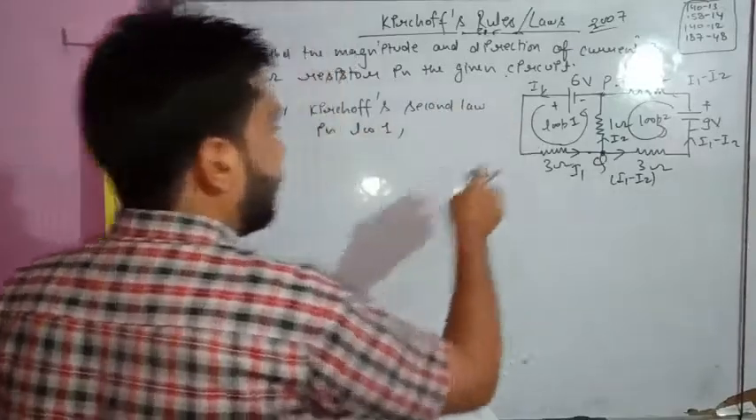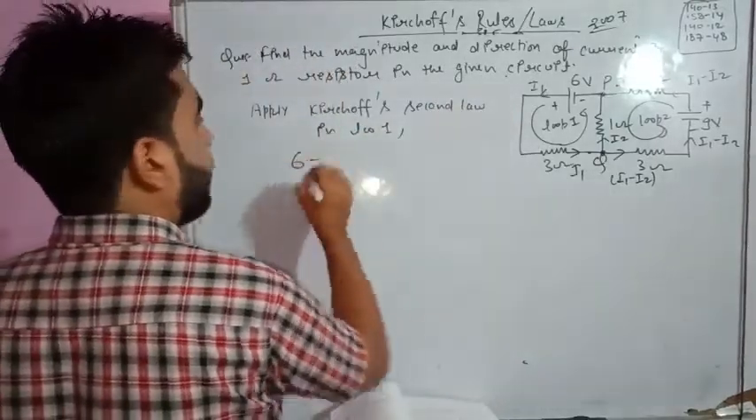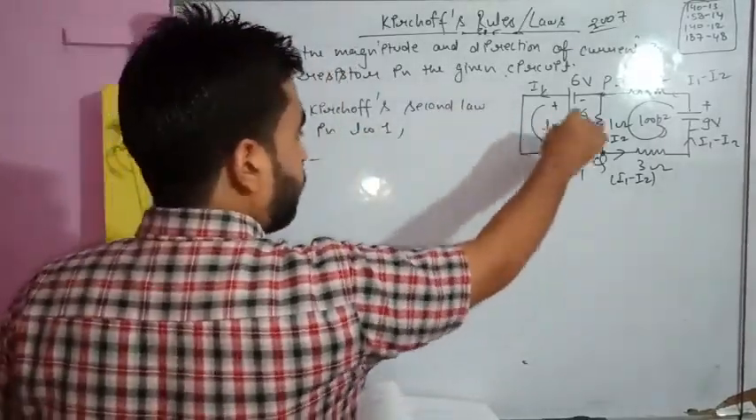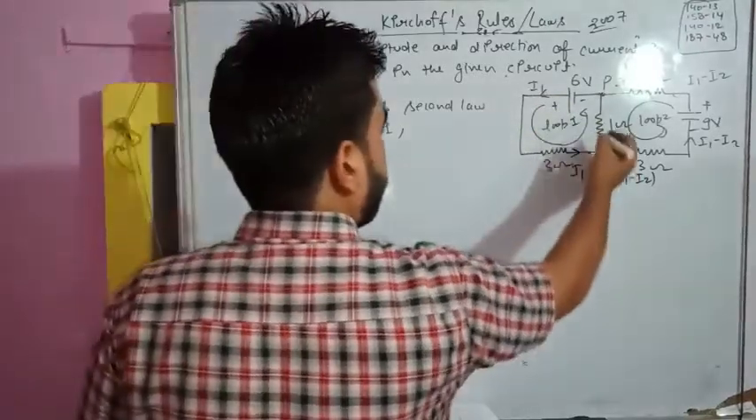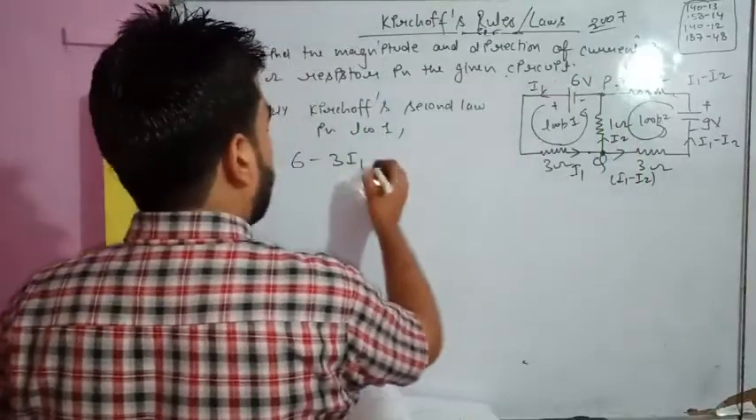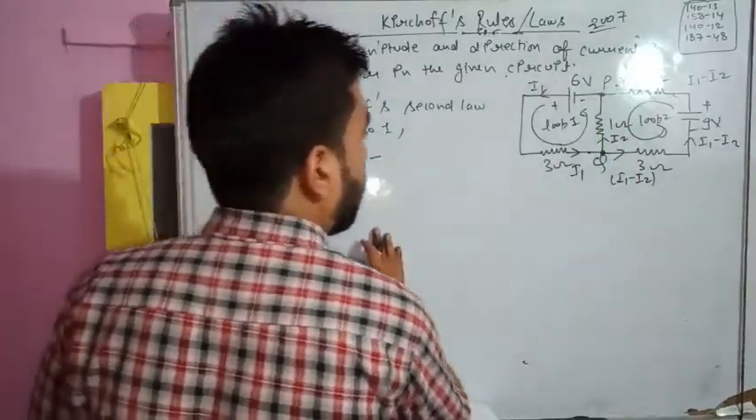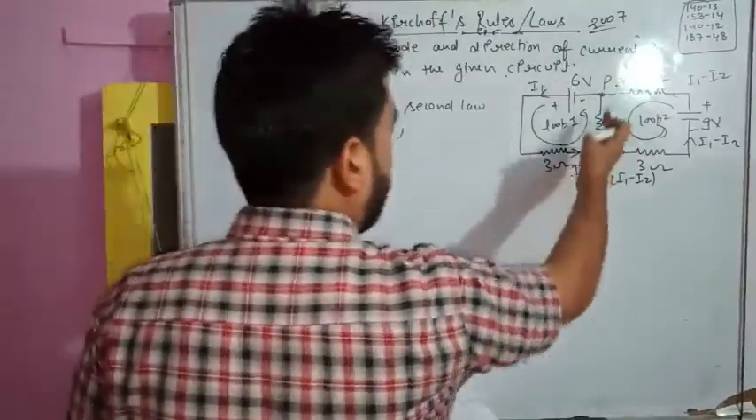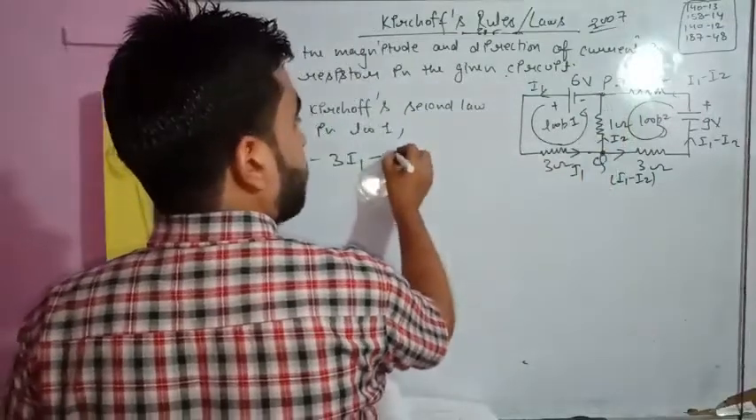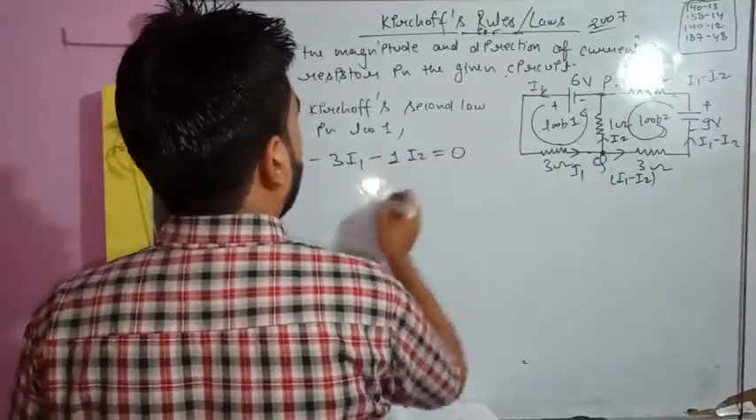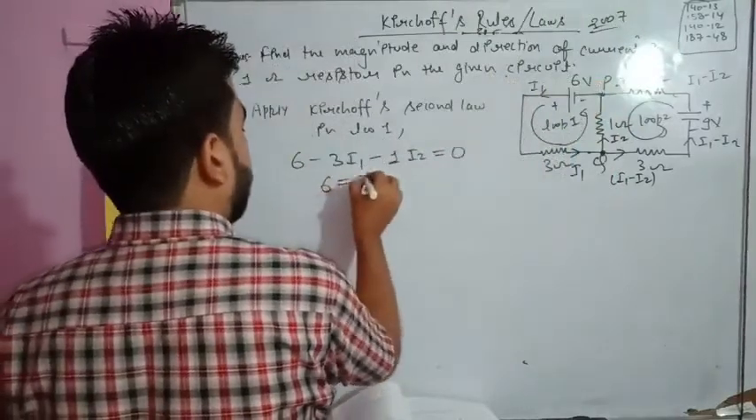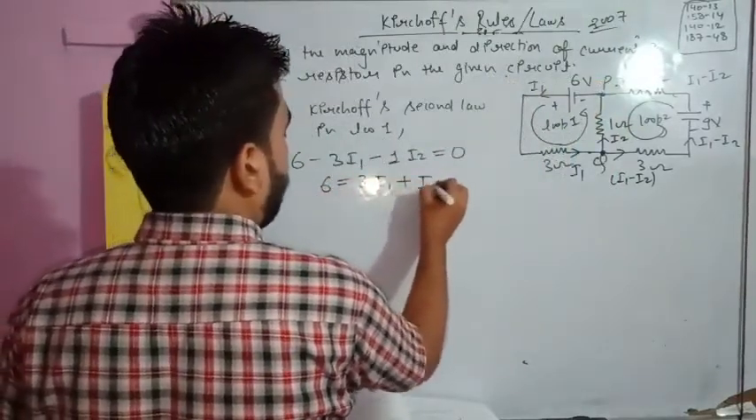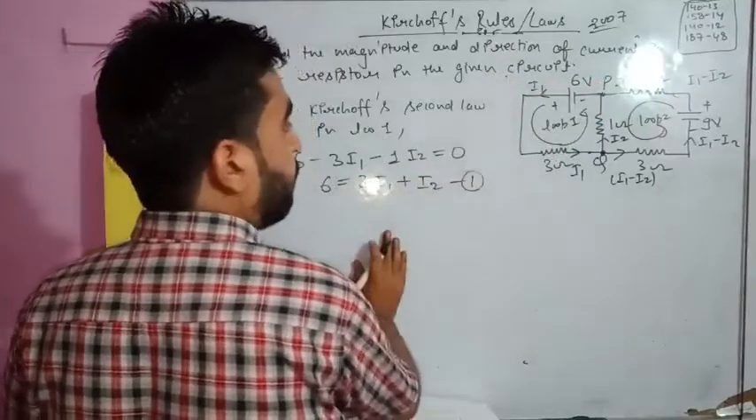What will you find? You are starting from 6. 6 minus, this is going towards the loop, so 6 minus 3I1. Now this is also going towards the loop. What will be the current through 1 ohm? The current through 1 ohm will be I2. So minus 1 I2 will be equal to 0, because we are coming back to here. So 6 is equal to 3I1 plus I2. That's the first equation we have drawn.